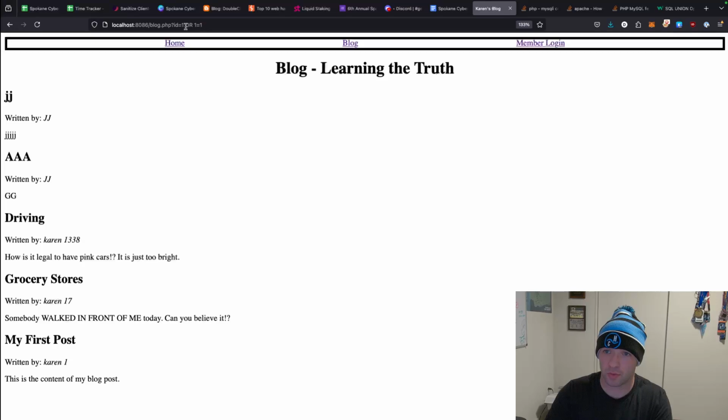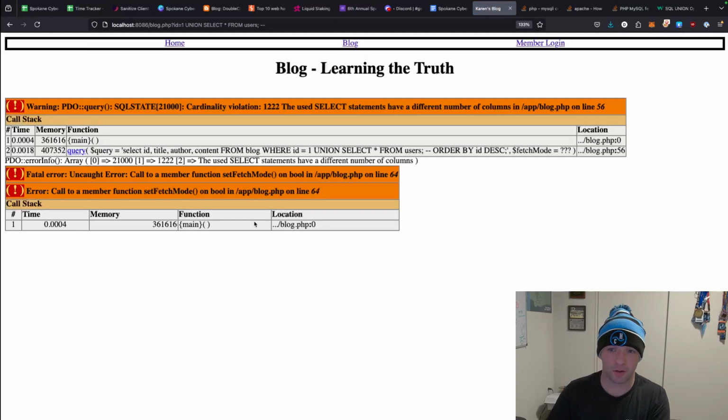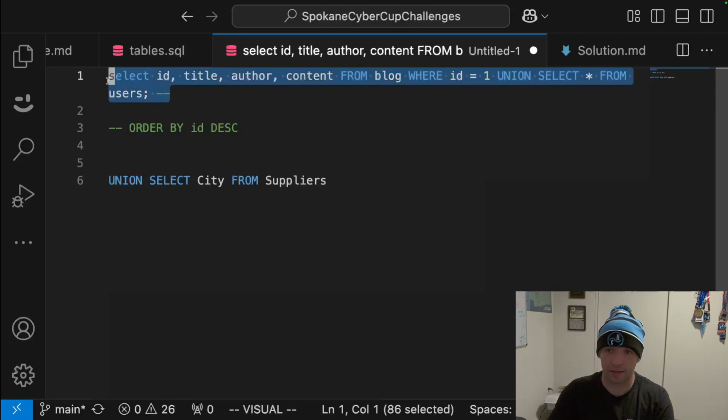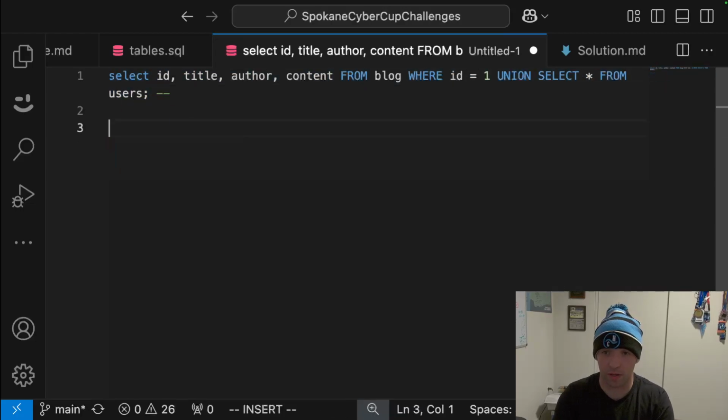So if we go back to our page and we try that, it's not going to work, and it gives you kind of a weird error message. It says the used select statements have a different number of columns. So if you were to Google this, you would notice that the two tables we're querying from have a different amount of elements being returned. This is bad. If they have a different amount of elements being returned, then they can't actually join correctly. And what's the problem with that star? That's what we wanted ideally, is this. But that's not working for us right now.